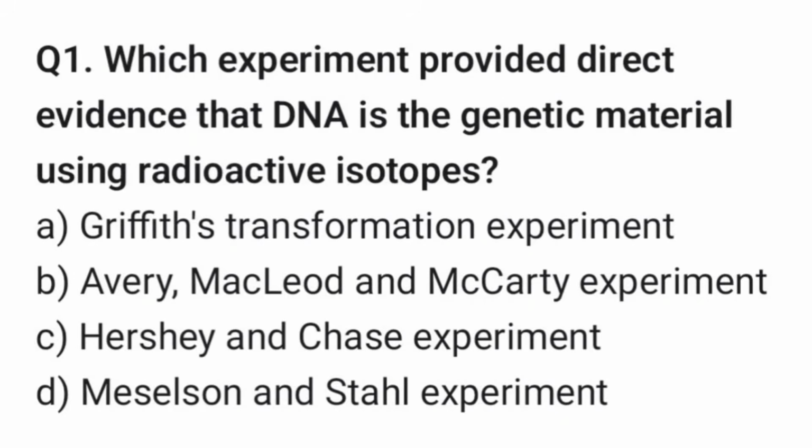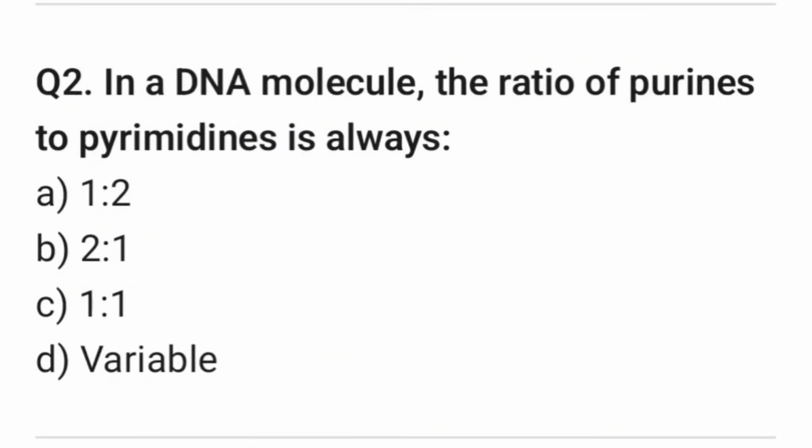Question 1. Which experiment provided direct evidence that DNA is the genetic material using radioactive isotope? Right answer is option C. Hershey and Chase experiment. Question 2. In a DNA molecule, the ratio of purines to pyrimidine is always. Right answer is option C. 1:1.